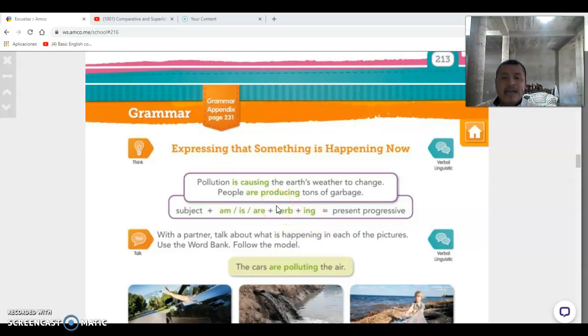We say I am playing, I am using the verb to be. He is playing, for example. And if you see right here, it says pollution is causing the earth's weather to change. People are producing tons of garbage. And if you see right here, it says the formula: subject plus is/are plus verb plus ing. That is the present progressive.